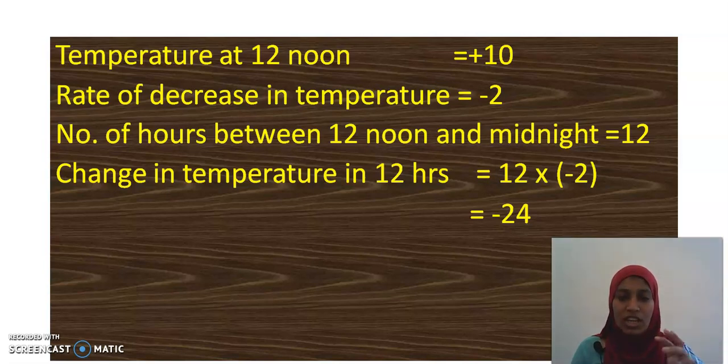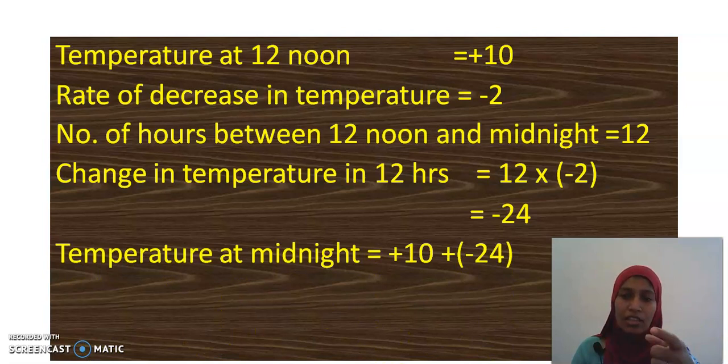So, how much change is there in that temperature? I should add these two. Temperature at midnight will be plus 10 and minus 24. In the beginning, it was plus 10. And for the 12 hours, it has changed by minus 24. So, if I add these two, we get minus 14 degrees centigrade. Degree and unit is very important. Without that, you may miss marks. So, be sure to write the units wherever and whenever it is necessary.